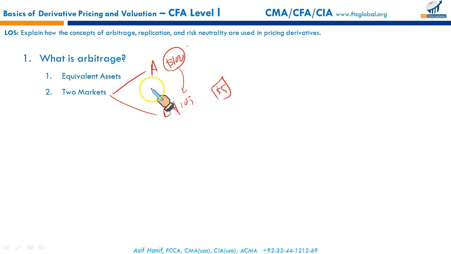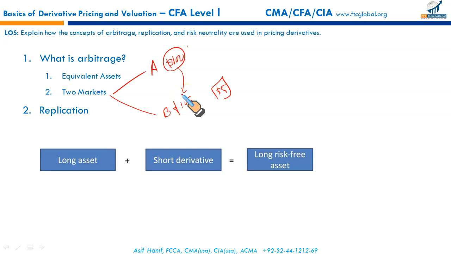So if the same asset traded at a higher price in one place and a lower price in another, then market participants would sell the higher price asset by buying the lower, and in doing so earn a riskless profit. This is what you call arbitrage.